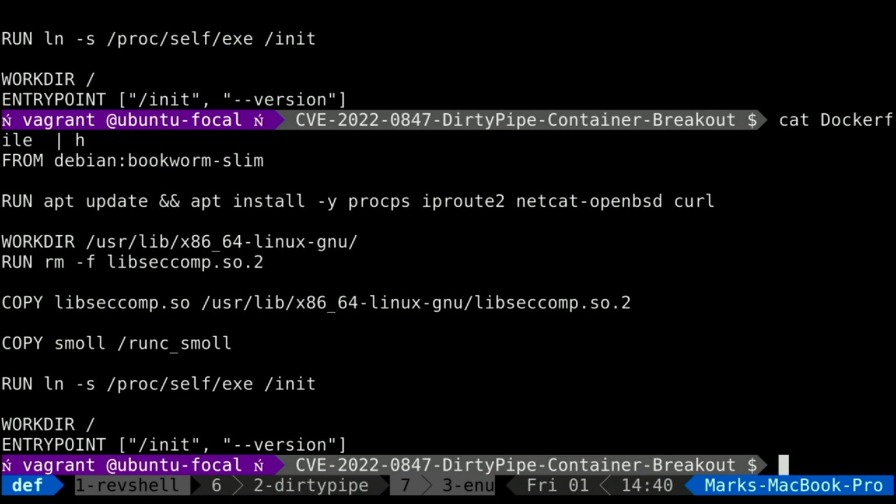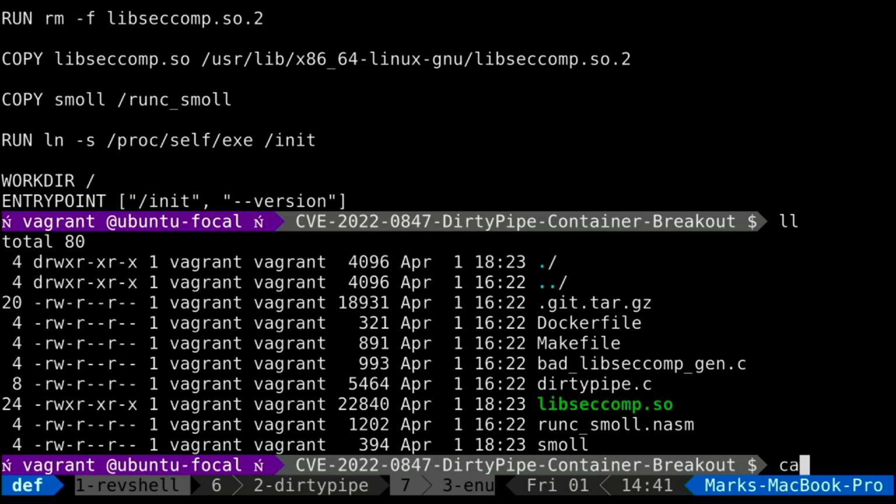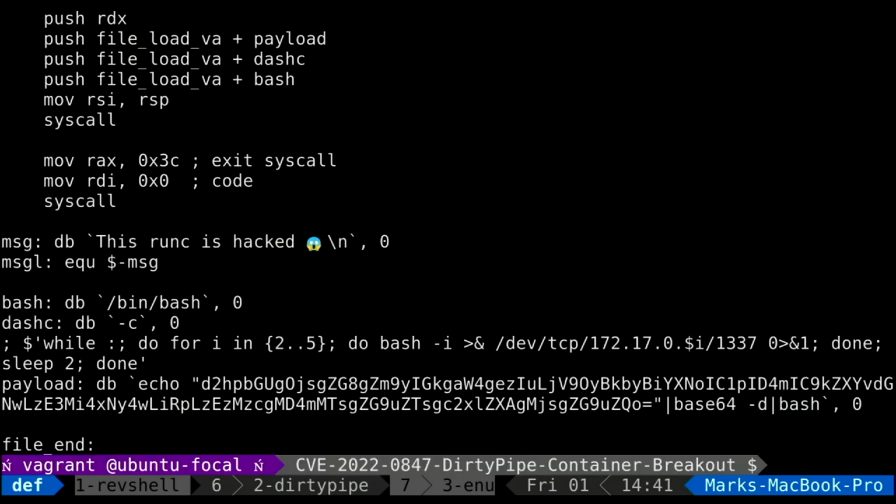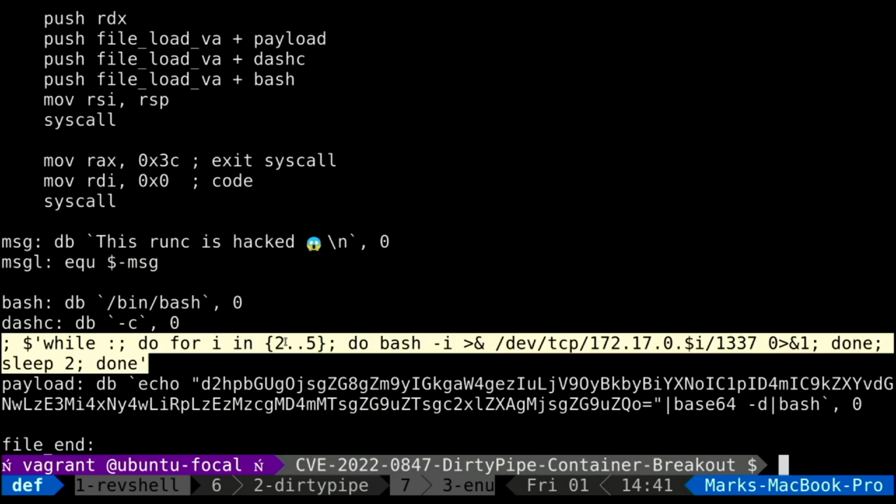This is taking advantage of an assumption with the /proc/self/exe virtual file system. That's old as Linux, and Linux did not anticipate, naturally, the existence of namespaces. So there was a /proc/self/exe bypass within the last few months, well, the last couple of years, and this is abusing the same system. So how are we going to do that? Well, we've got a slightly nefarious seccomp that we'll put in there as well. We have also got this. So what are we going to do here? Well, various things. The point is, once we get down to the actual payload, we're firing this reverse shell and hoping that our IP inside the container is in that range of 2 to 5.